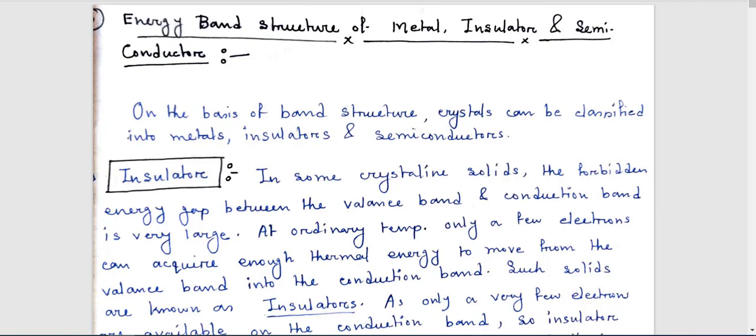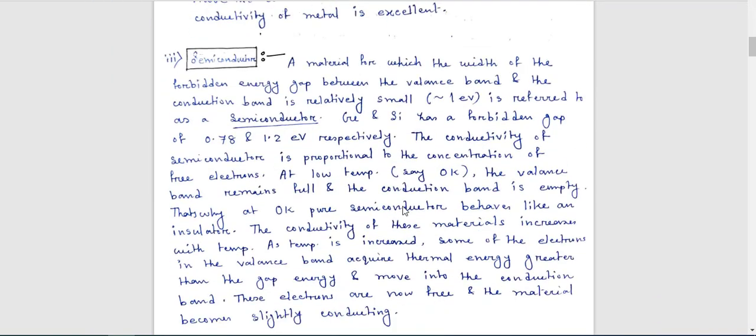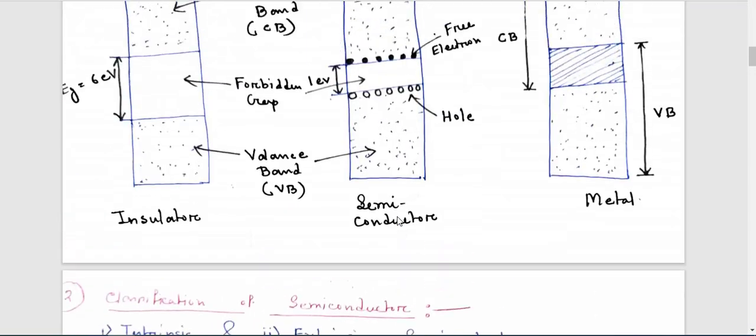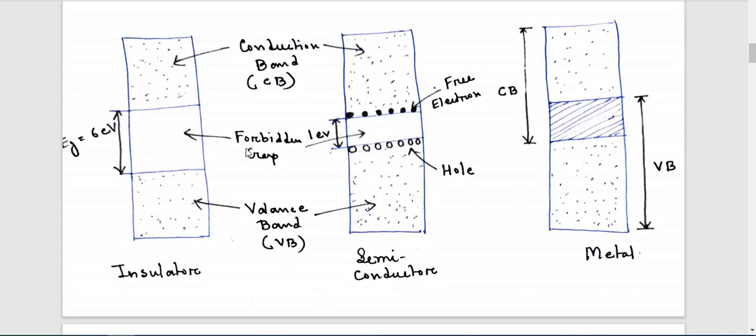Now our topic is, according to the energy band structure, what is the basic difference in the case of metal, insulator and semiconductor. To go through this, first I want to show this picture. Here you can see the energy band diagram. The first figure shows the energy band diagram of an insulator, the second one shows that of a semiconductor, and the third one is metal.